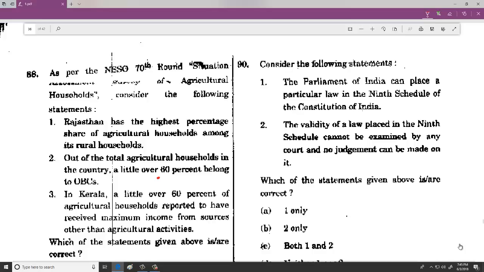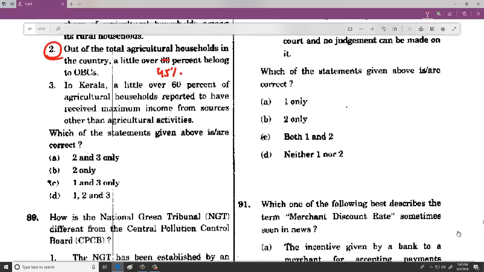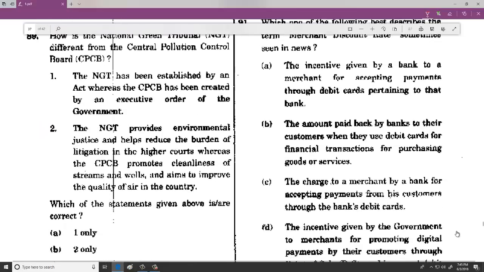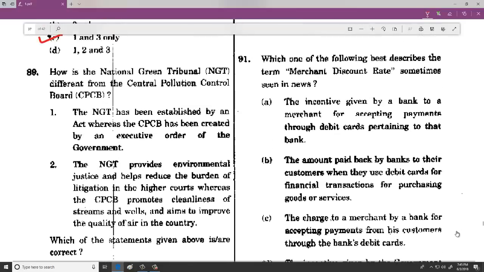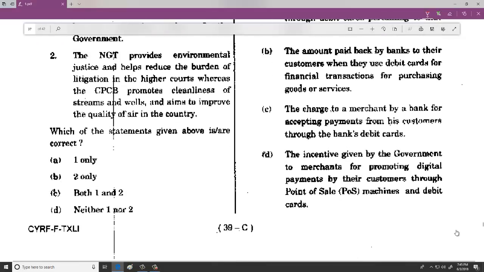And then NSSO 70th round, bit difficult question. So here there is a factual error where it's not 60% but it is 45%. So this statement is wrong. So very difficult. I know most of you wouldn't have read this in detail. NGT guys, again and again they have asked you, if you have seen India yearbook videos, you would be able to say it is not established under CPCB but it is established under water pollution control. So the statement 2 only is correct.